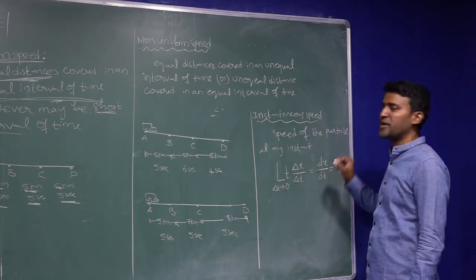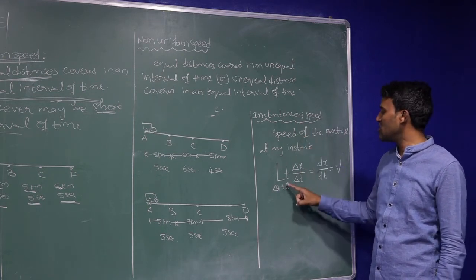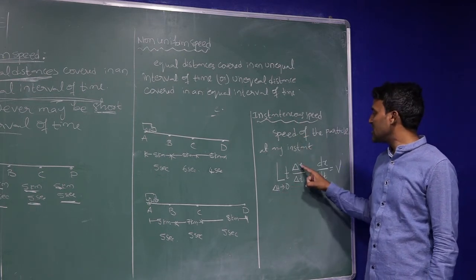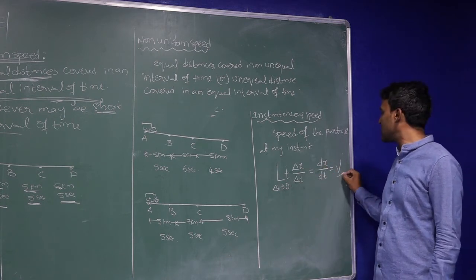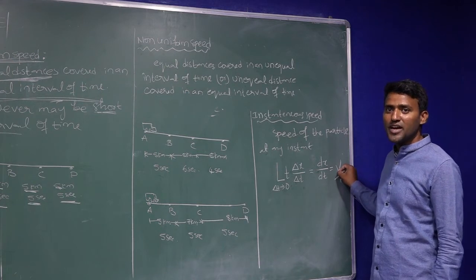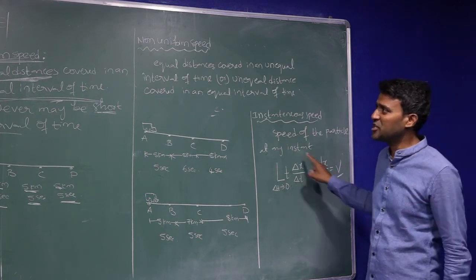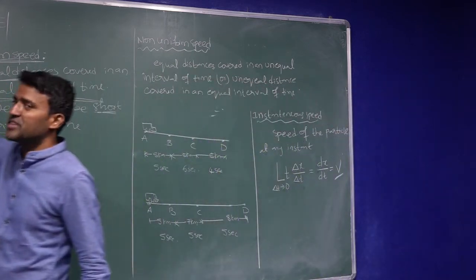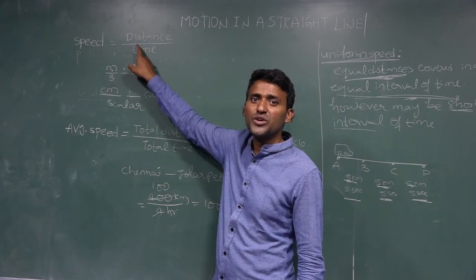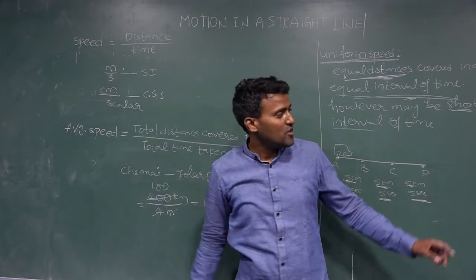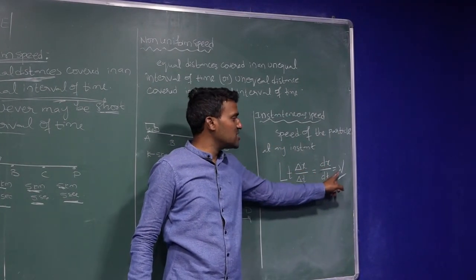That you can write as a speed. So the instantaneous speed formula: instantaneous speed is equal to the limit as delta t tends to 0 of delta x by delta t, which is equal to dx by dt, which is equal to speed. The speed is the rate of change of distance. Actually, the definition I gave is that speed is equal to distance per unit time interval. But if you come to instantaneous speed, we got dx by dt is equal to v.